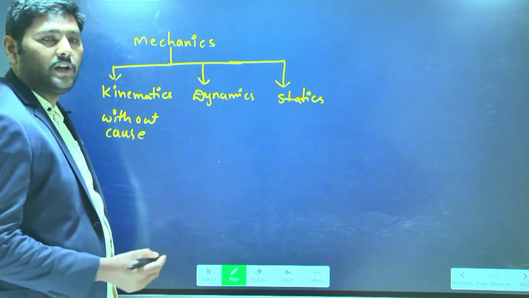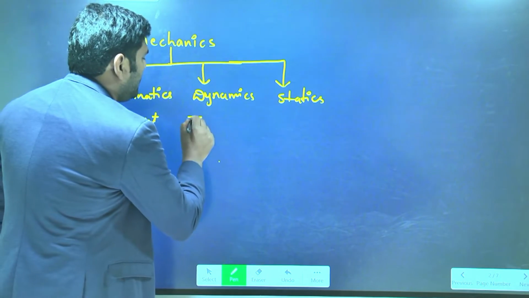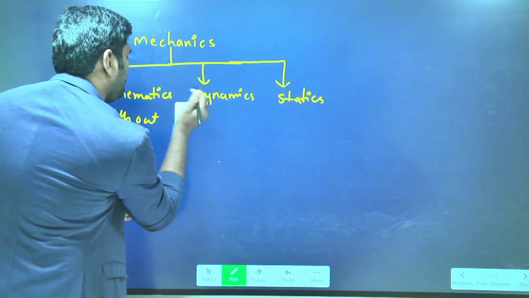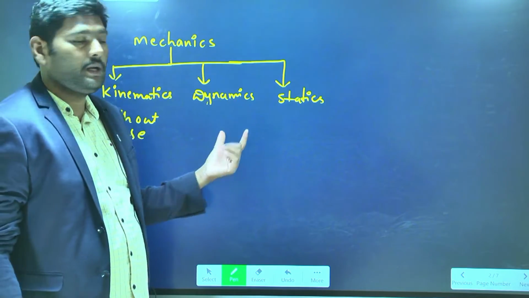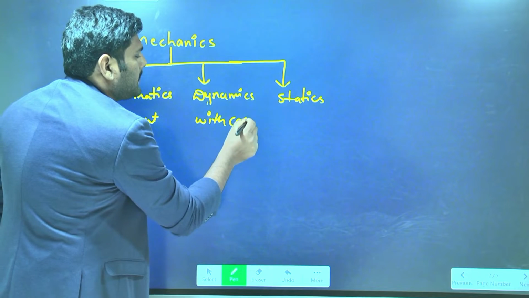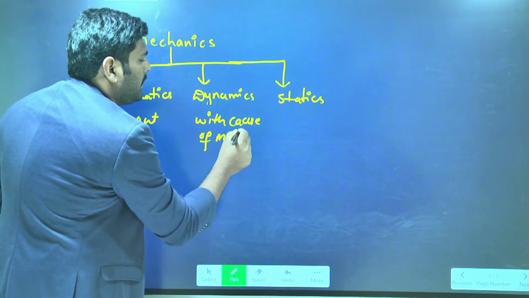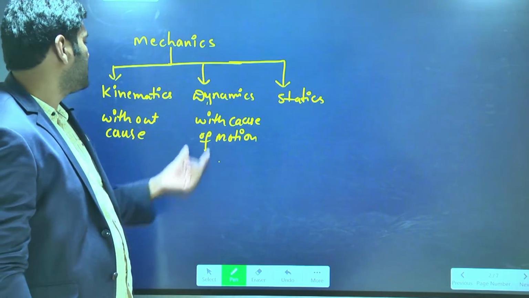Similarly, what is meant by dynamics? Dynamics is also the study about motion of the object, with the cause of motion. With cause of motion, the study about motion is called dynamics.